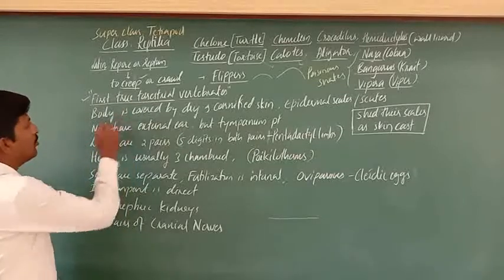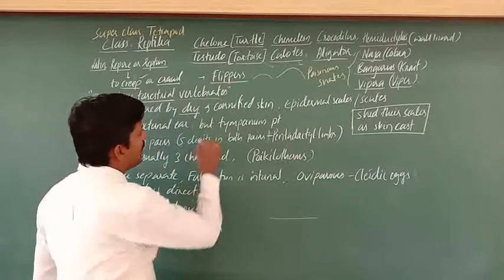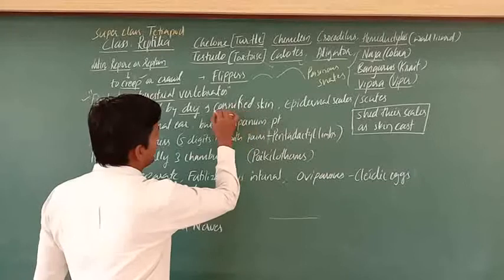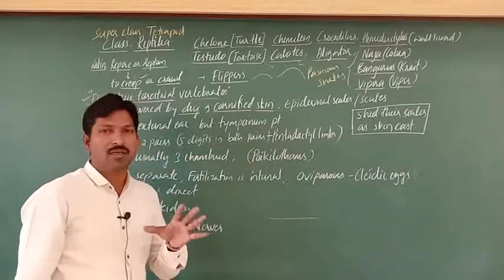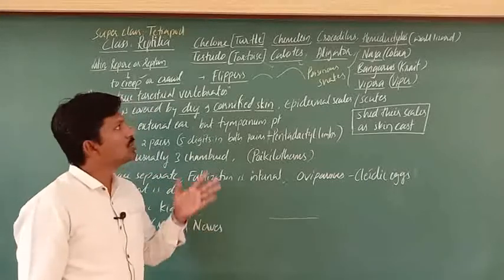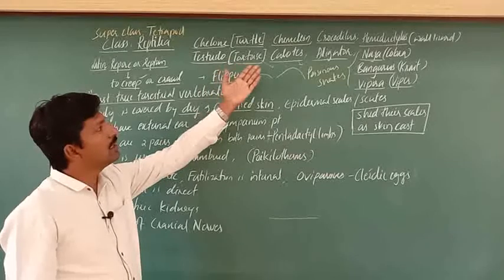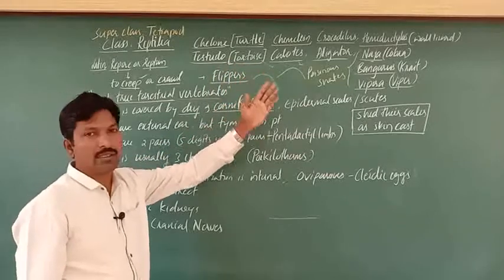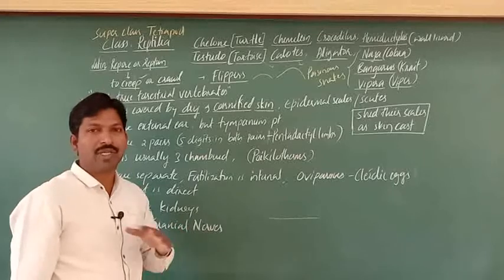Next, the body is covered by dry and cornified skin. Cornified skin means the appearance is also hard, and in most cases we see tortoises, crocodiles and alligators have spine-like structures. The body has a very rough appearance.